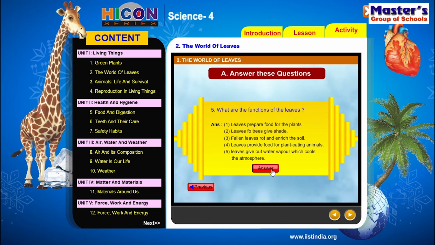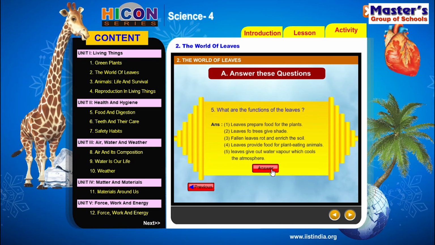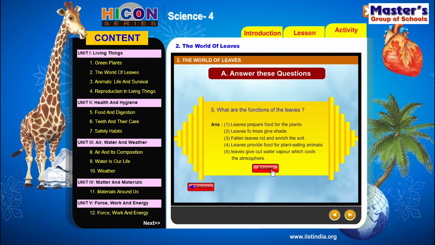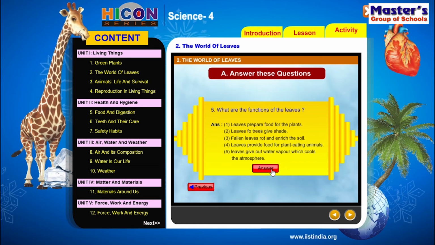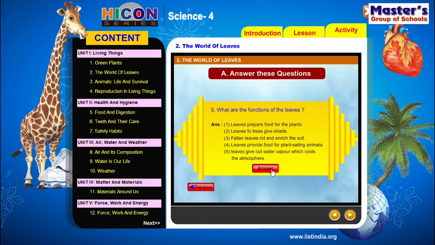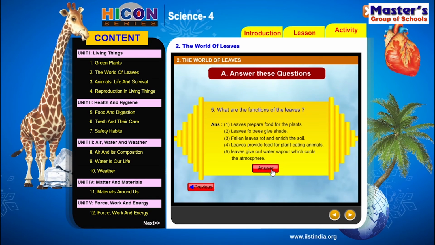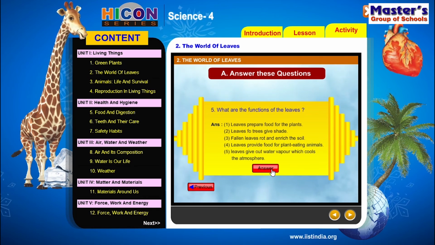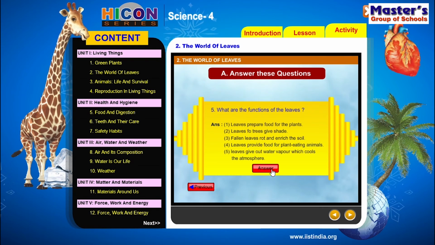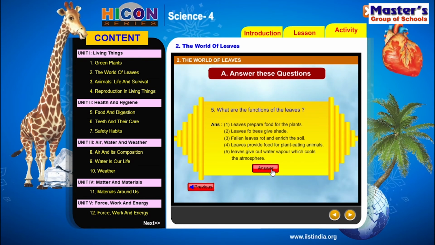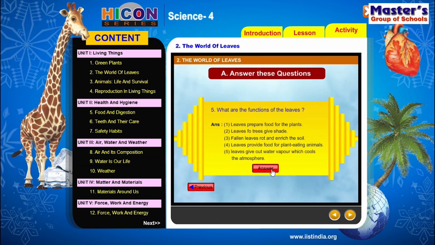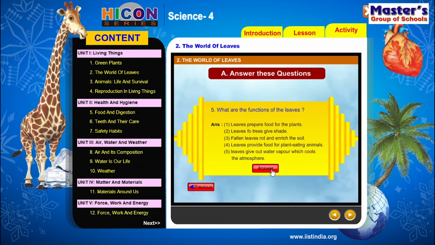And the third one is, fallen leaves rot and enrich the soil. Children, some plants lose their leaves to prevent the loss of water, and the fallen leaves rot and decompose and make the soil rich in humus. This humus soil helps the plants grow healthy. So this is also a function of the leaves.